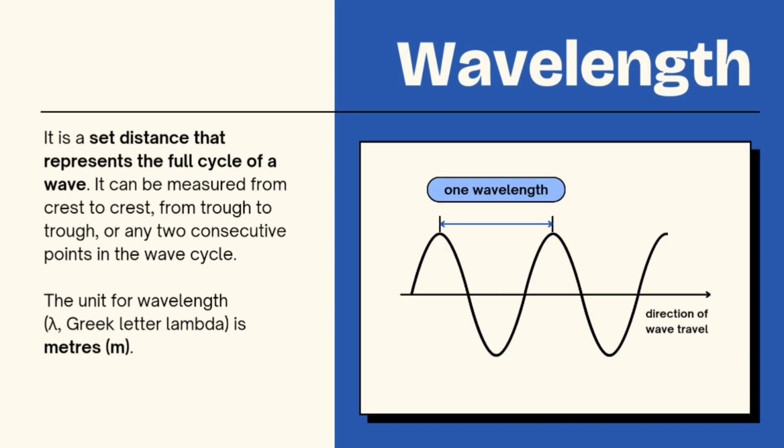Wavelength is a set distance that represents the full cycle of a wave. It can be measured from crest to crest, from trough to trough, or any consecutive points in the wave cycle. The unit for wavelength is meters, m.